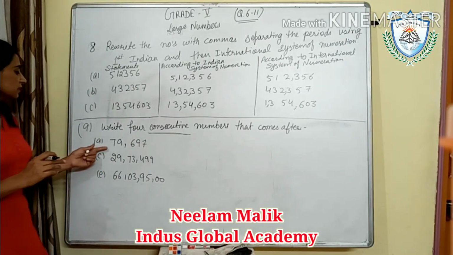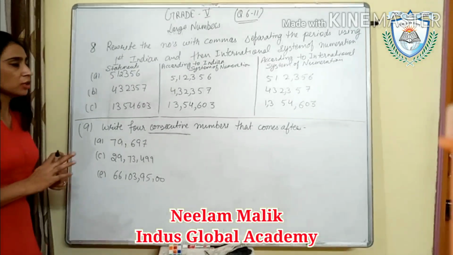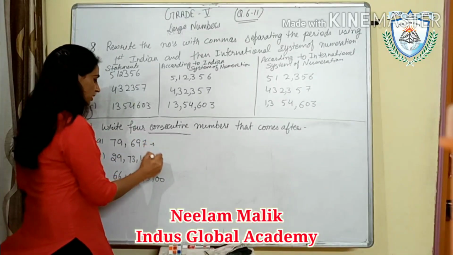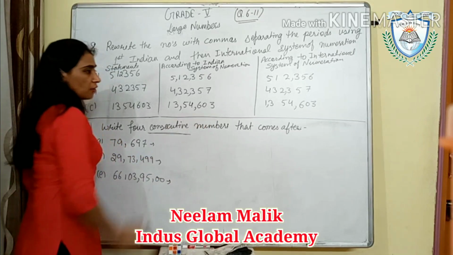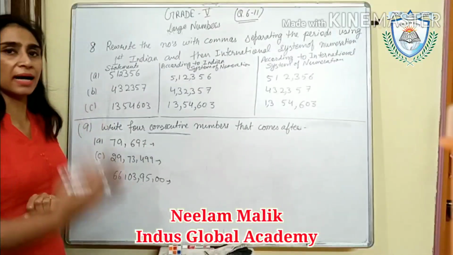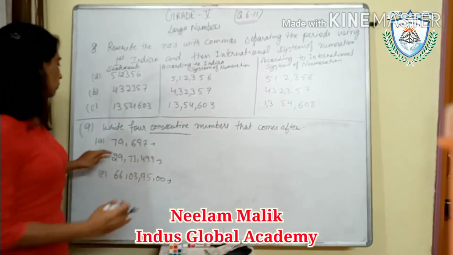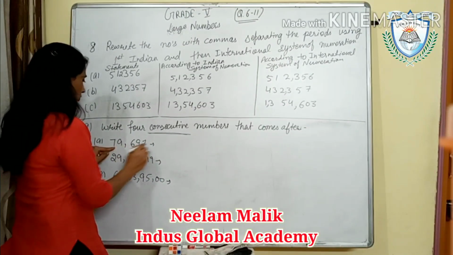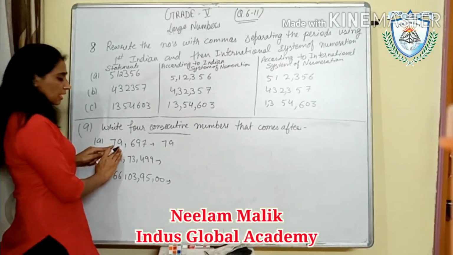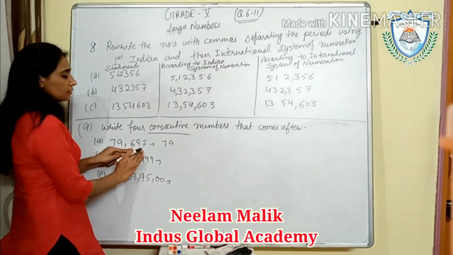So first number, this is the C part and E part. We have to write 4 consecutives. So what will be the next? Comes after means we will add 1, जो इसके बाद में आएगा. So first read this number, 79,697.